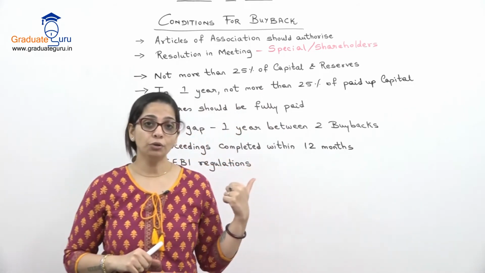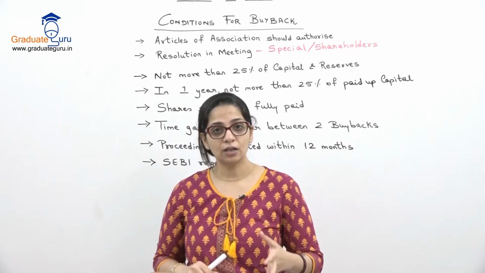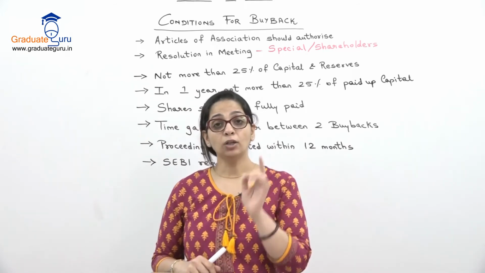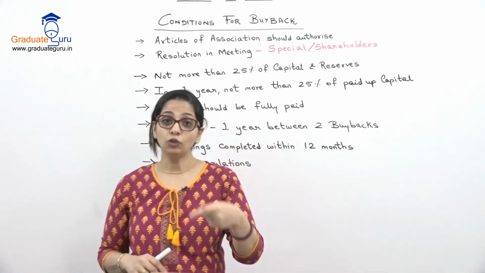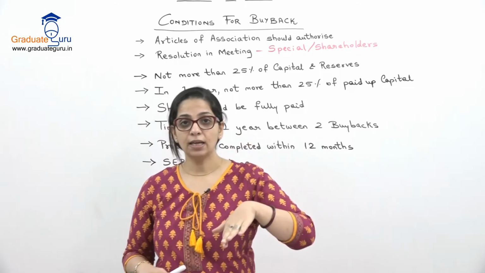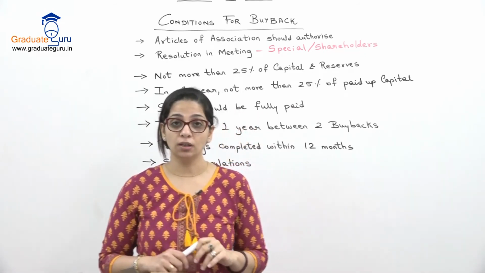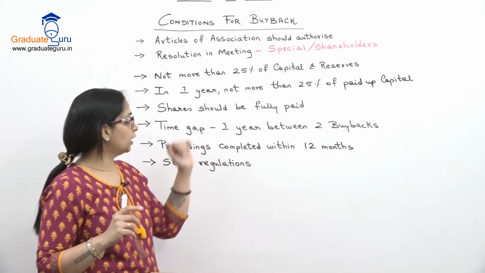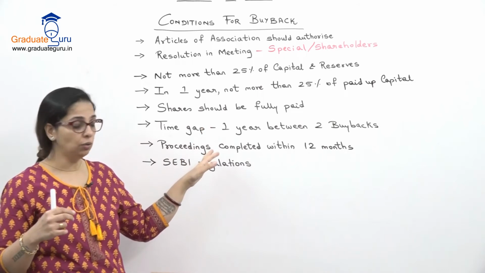So now how are we going to use this in our sum? हमें suppose sum में दिया है that 8000 share है, 10 रुपए के हैं, but only rupees say 5 paid up. Then first we will have to make our shares fully paid. उसका call करेंगे, पैसे लेंगे, only then we will go ahead with the buyback procedure in that sum. So that's one condition. Another condition, this is all procedural condition now.